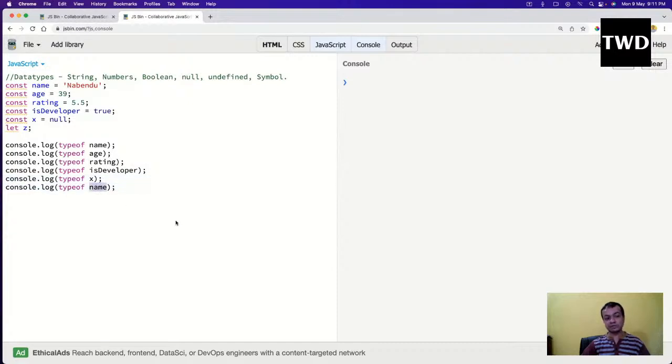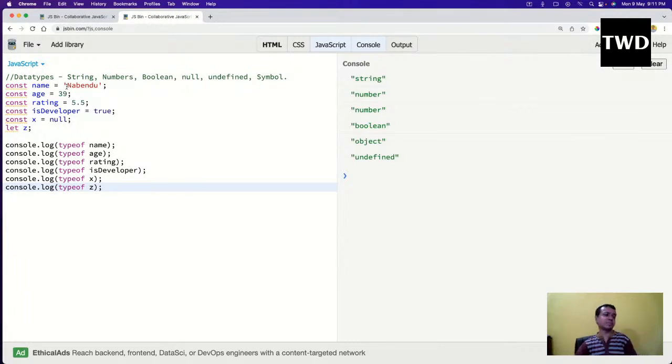So the typeof operator gives the type of something. Let me run it. So typeof name is string. You can give a string in single quotes or double quotes. It's a string.